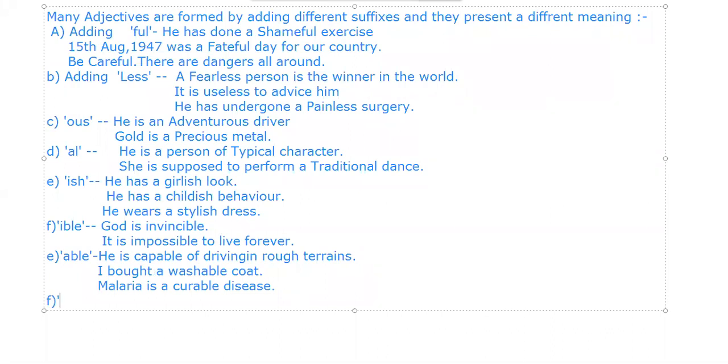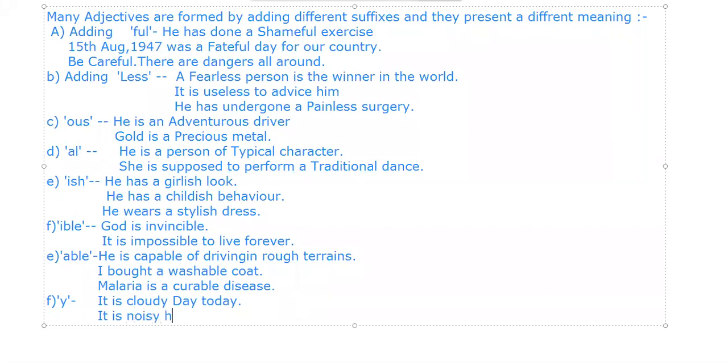So if I use only Y, it is a cloudy day today. So I have only added Y. So what did I make the sentence? I said it is a cloudy day today. आज का दिन cloudy है. I can also say it is noisy here. Okay. I can also say it is noisy here.